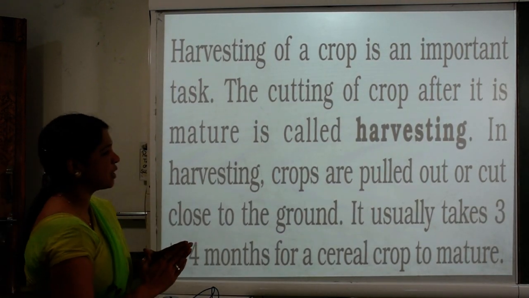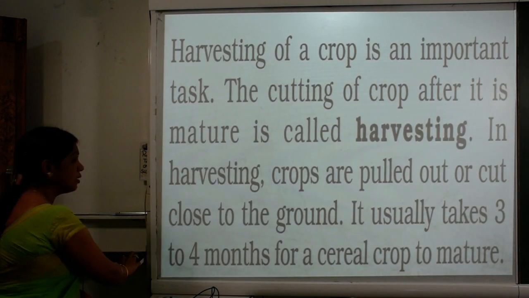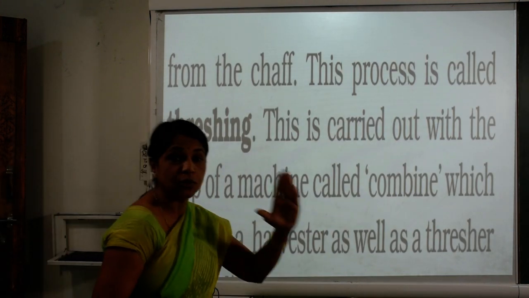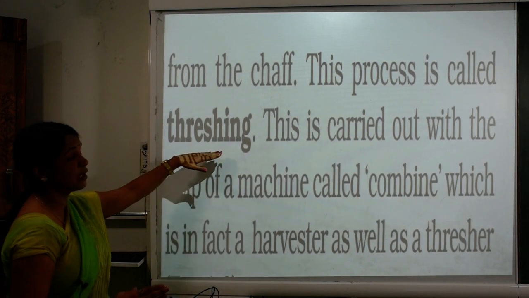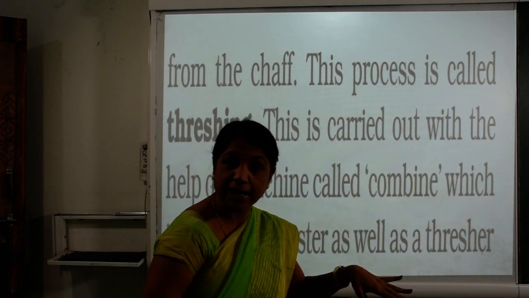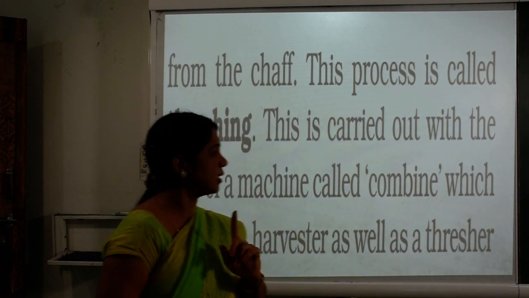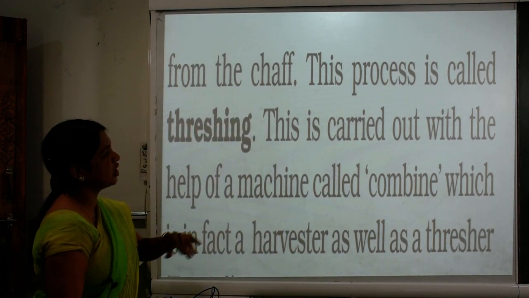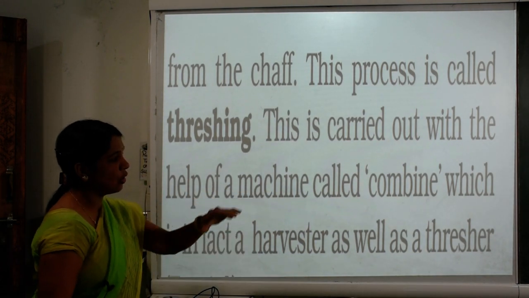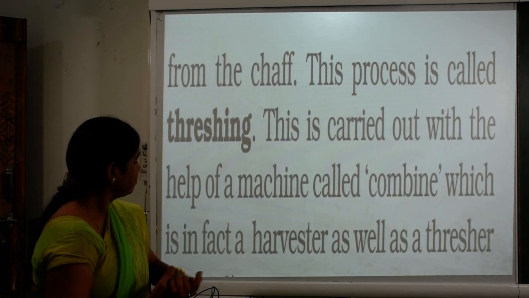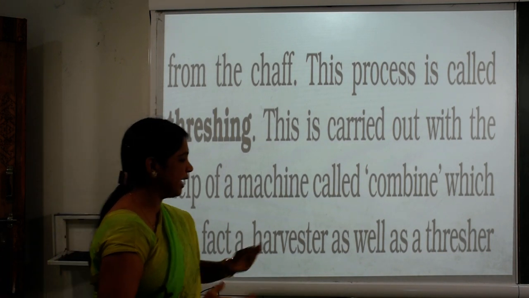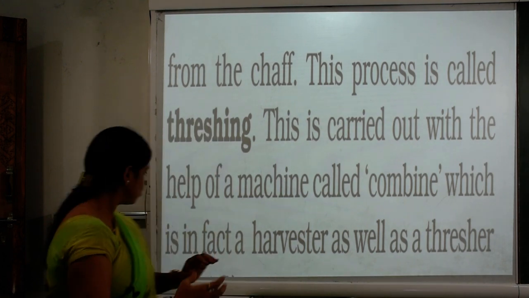Now we separate the grain from the chaff, and this process is called threshing. Threshing means loosening the grain from the husk, and this is carried out with the help of a machine called the combine, which is in fact a harvester as well as a thresher.